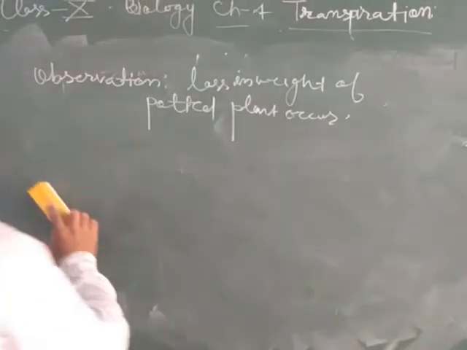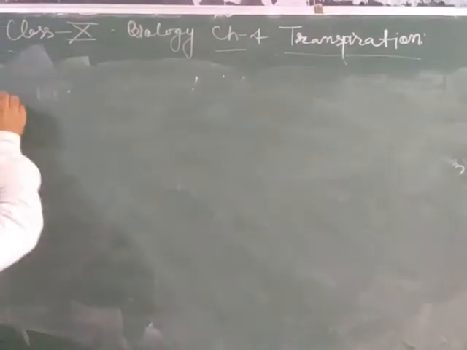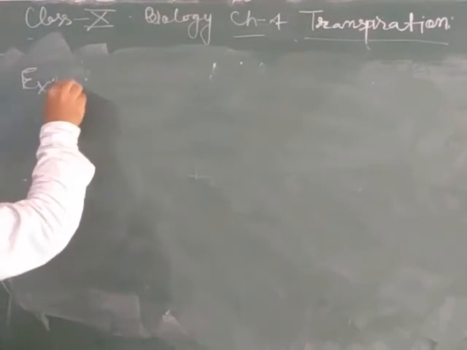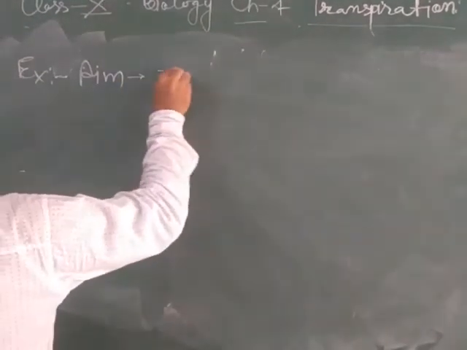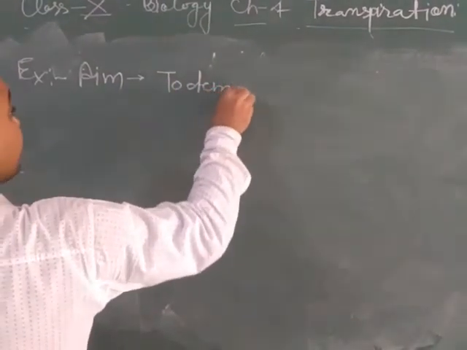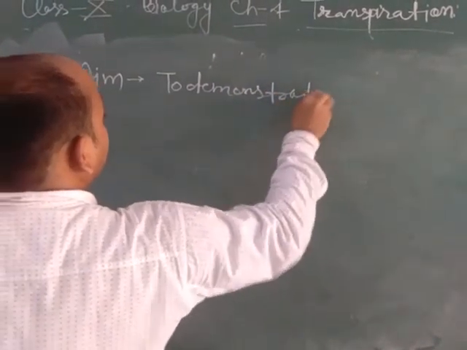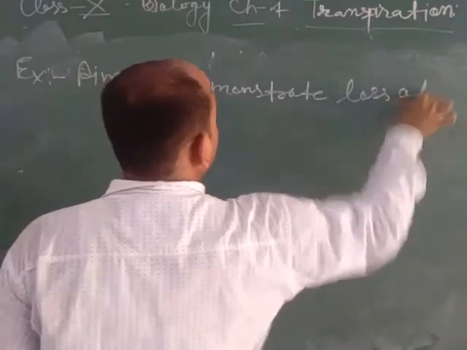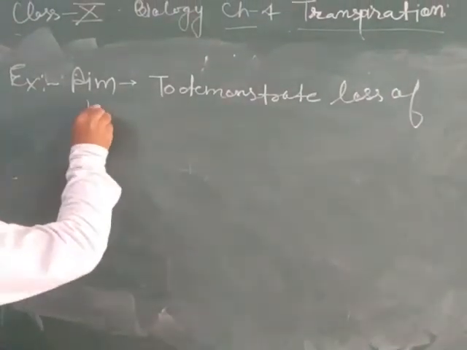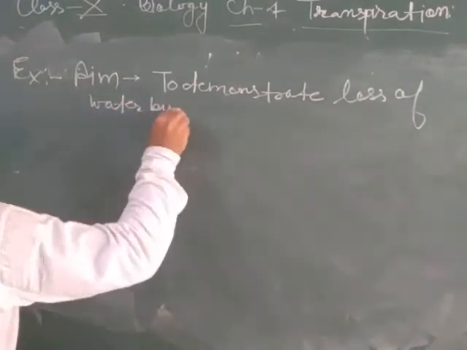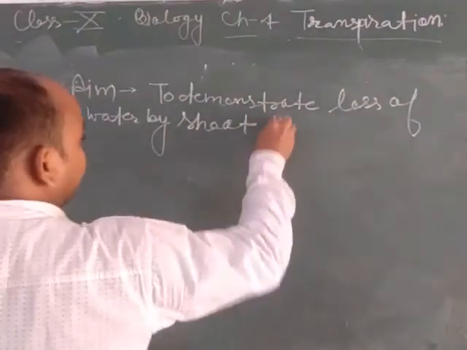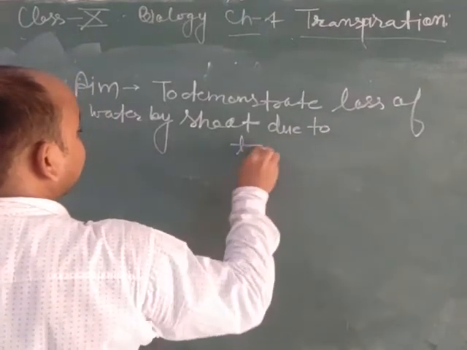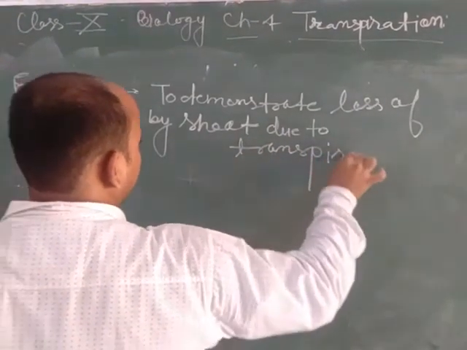Now we will discuss the next experiment. The aim of this experiment is to demonstrate loss of water by a shoot due to the transpiration process.